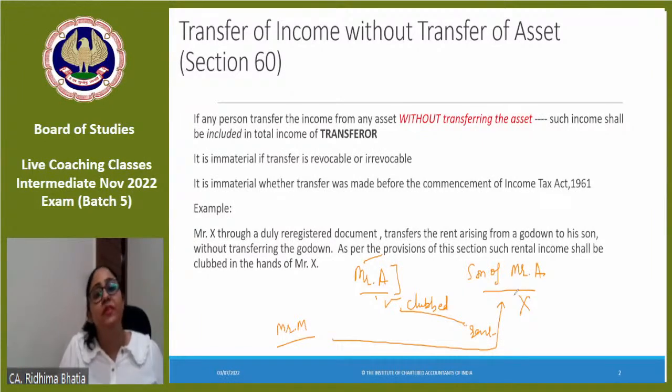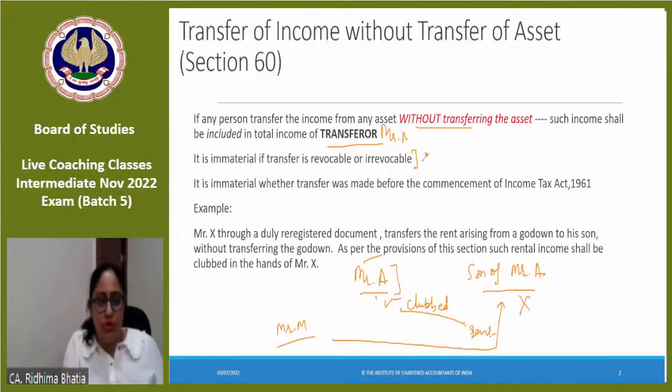So clubbing provision का reason समझ आया? क्यों? Because आपने सिर्फ income divert करा. क्यों किया होगा? Obviously to take some tax benefit. What will happen? It will be clubbed in the hand of the main owner. So if any person transfers the income from any asset without transferring the asset, such income shall be included in the total income of the transferor, who is Mr. A in my example. It is immaterial if the transfer is revocable or irrevocable.